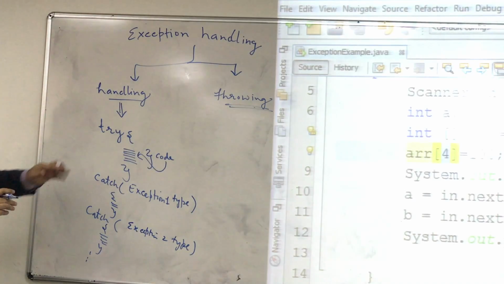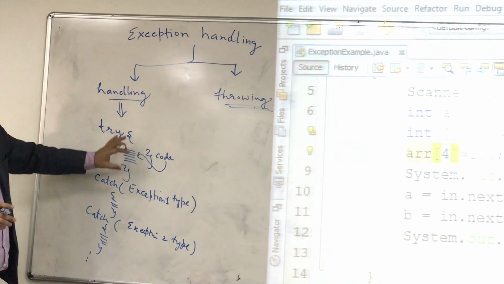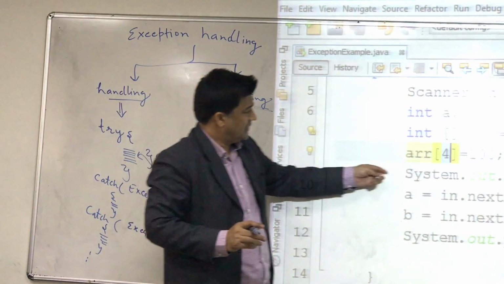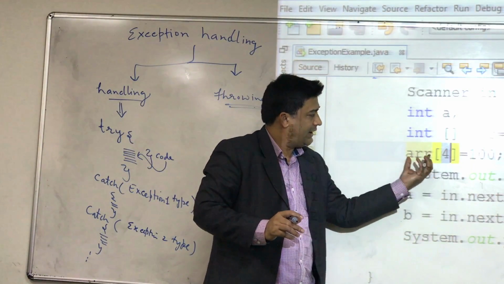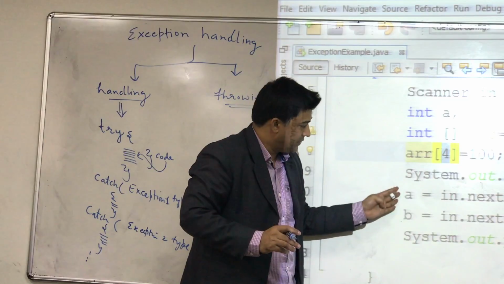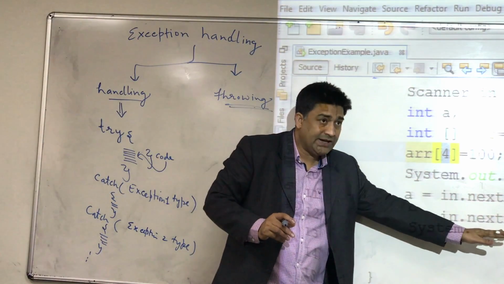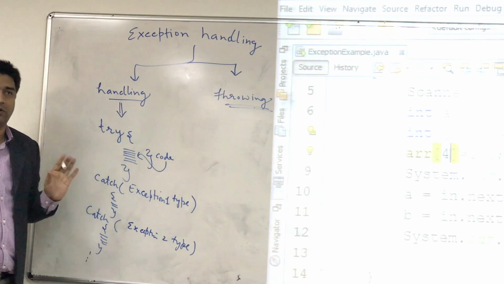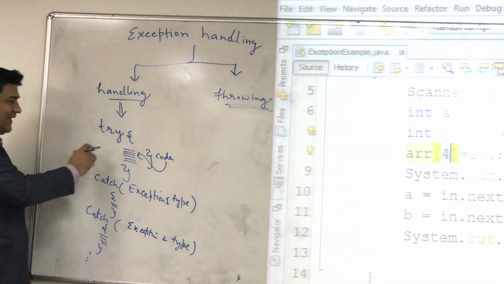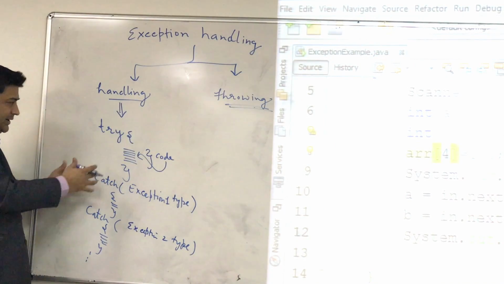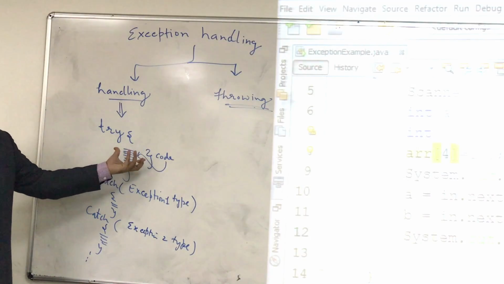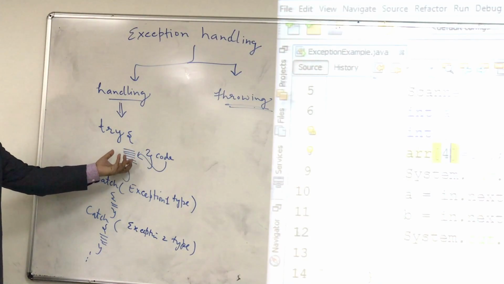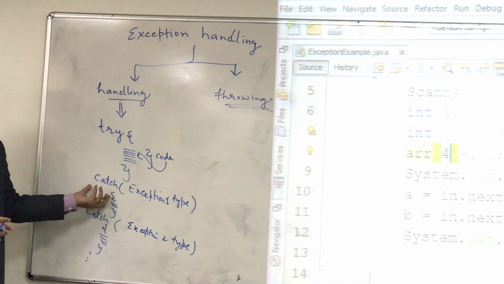For example, when I am accessing an array, when I am asking you for input, when I am doing certain mathematical calculations, this code I will put inside the try block. I'm just saying try this, and if any exception happens, then go to the catch.